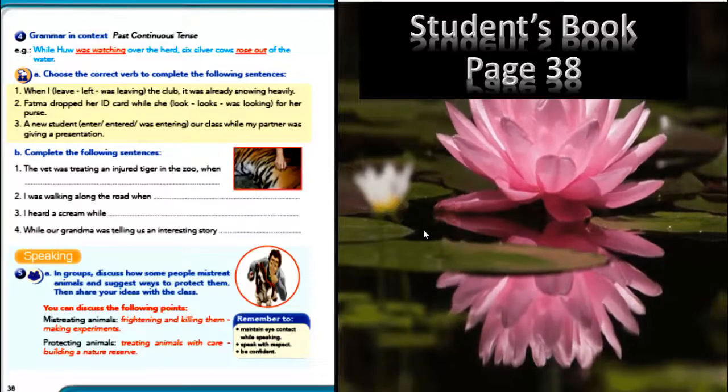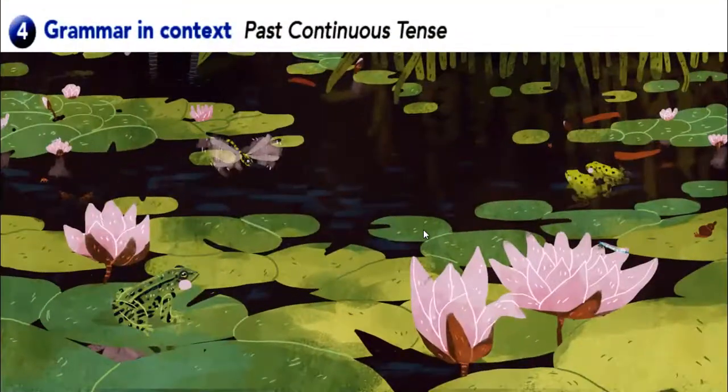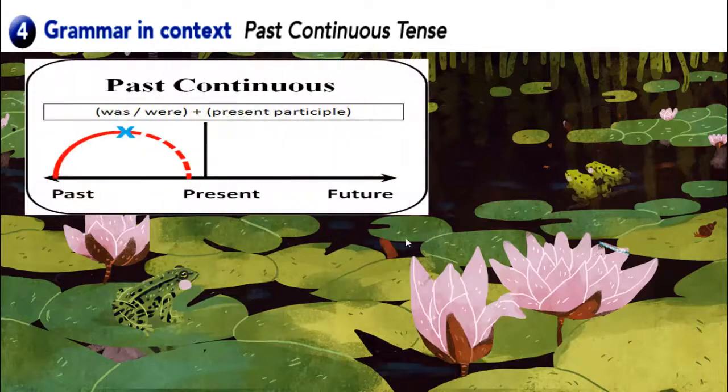We are going to speak about the past continuous tense. If you look here, the formation of this tense is was/were plus present participle. When I say present participle, it means verb plus ing, because we use here the verb to be in the past, was/were plus verb ing. If you look at this timeline, this is present here and this is future, but I speak about the past. If you look here in the past, I have an action that was happening in the past, and it was cut by another action.